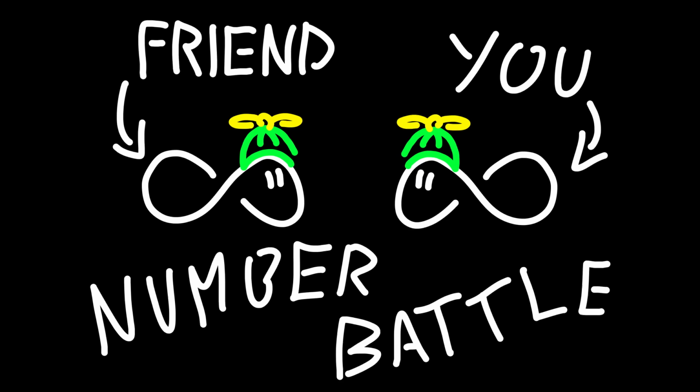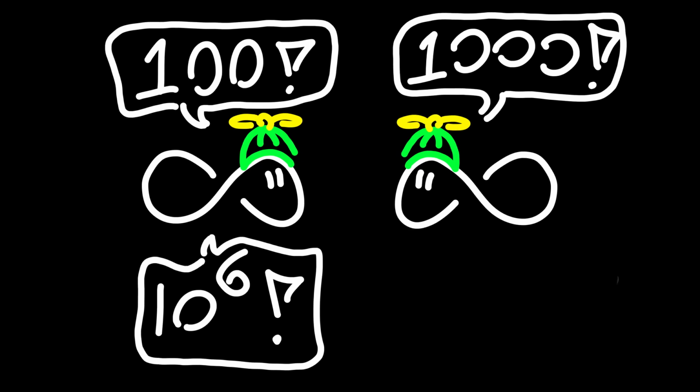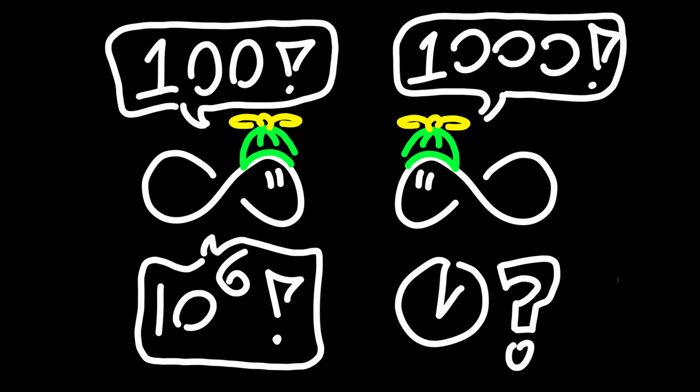Let's pretend you are a 6-year-old. At the playground today, you're having a competition with one of your friends. Your friend, who also happens to be 6 years old, challenges you to a number battle. What is a number battle, you might ask? It's simple. You both take turns saying numbers until one person can't name a number that's higher than the previous number. How long would this game last?